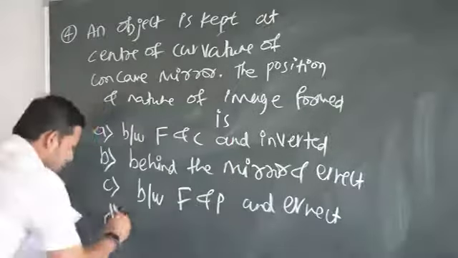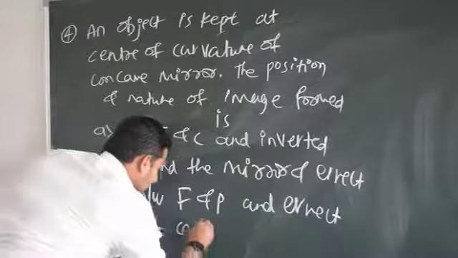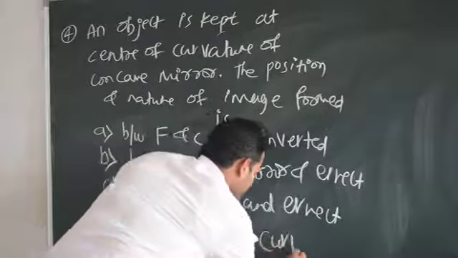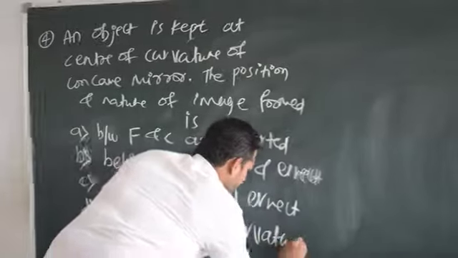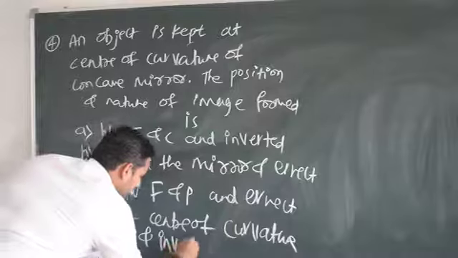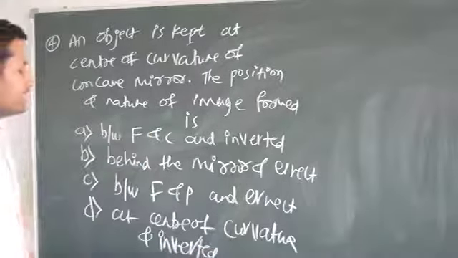D, the last option, is at center of curvature and inverted. One option will be correct. Please analyze this question and try to solve.